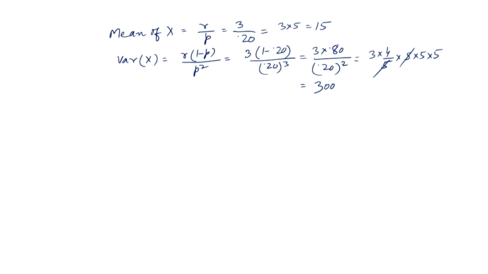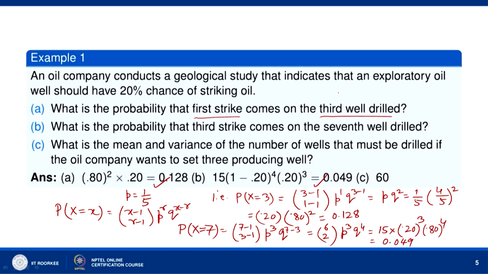So, we have to delete one 5, and then this is 60. So, r into 1 minus p over p square is 3 into 1 minus 0.20 divided by 0.20 raised to the power 2, and we get 3 into 0.80 divided by 0.20 to the power 2, equal to 3 into 4 by 5 into 5 into 5, that is 60. So, mean is 15 and variance is 60. That means, on an average 15 wells need to be drilled in order to have 3 producing wells. So, this is question number 1.